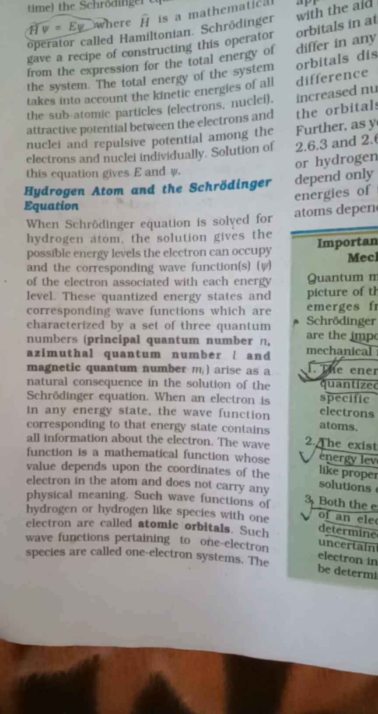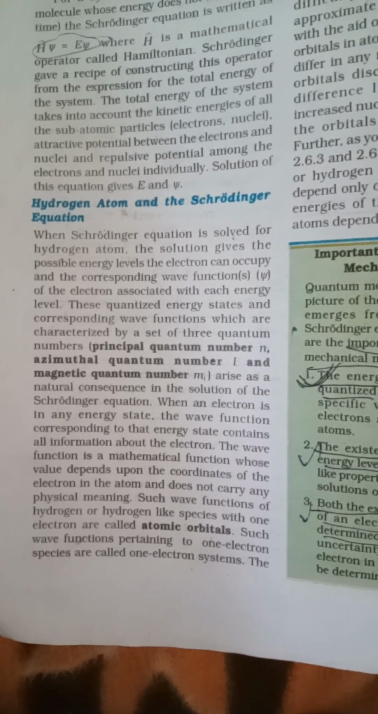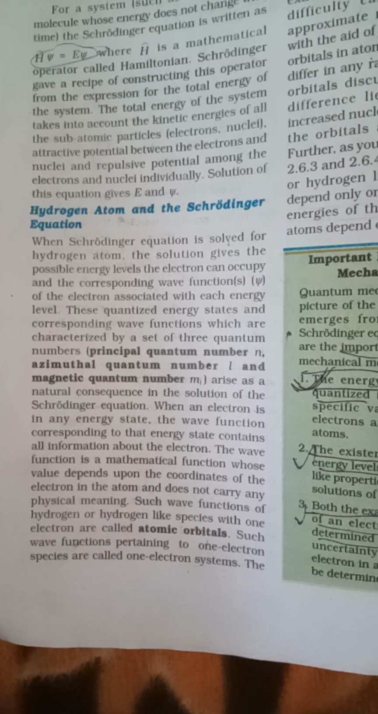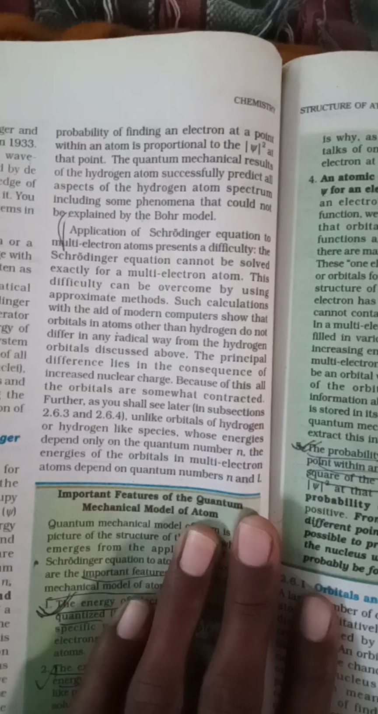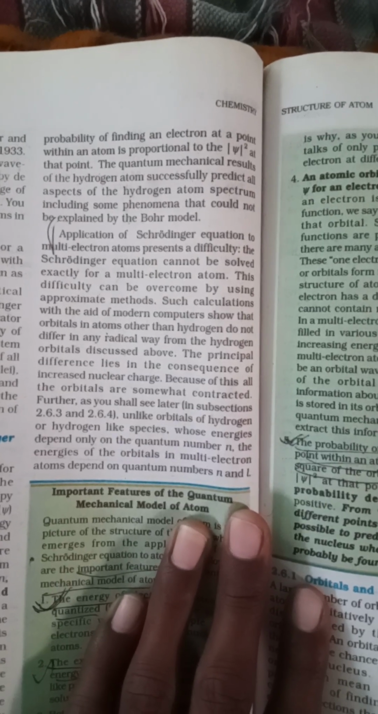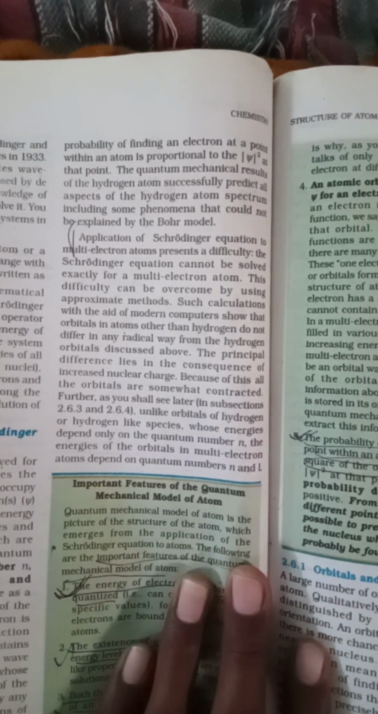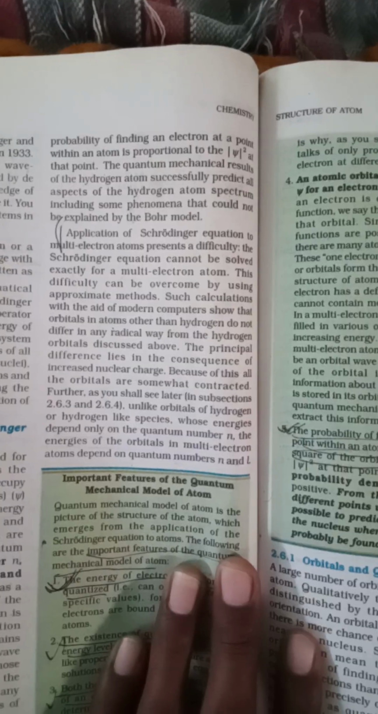Such wave functions of hydrogen or hydrogen-like species with one electron are called atomic orbitals. Such wave functions pertaining to one-electron species are called one-electron systems. The probability of finding an electron at a point within an atom is proportional to psi square at that point. The quantum mechanical result of the hydrogen atom successfully predicts all the aspects of the hydrogen atom spectrum, including some phenomena that could not be explained.